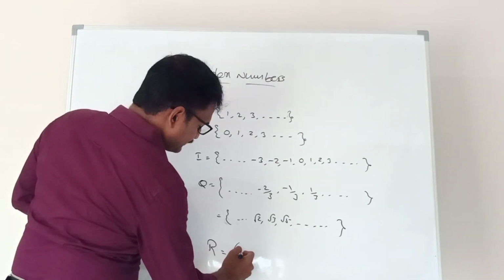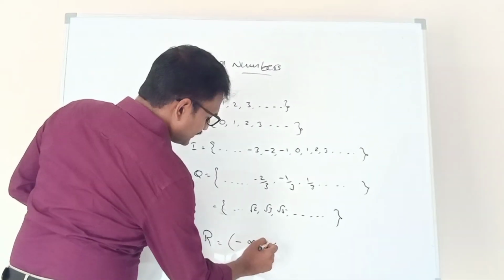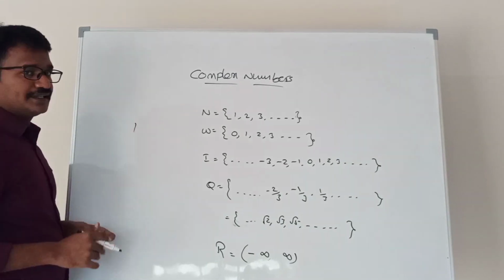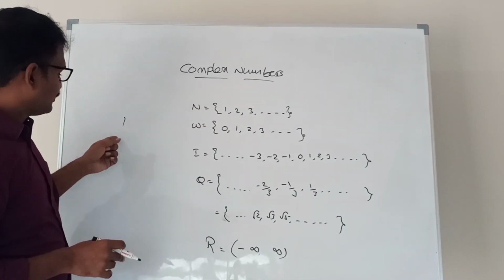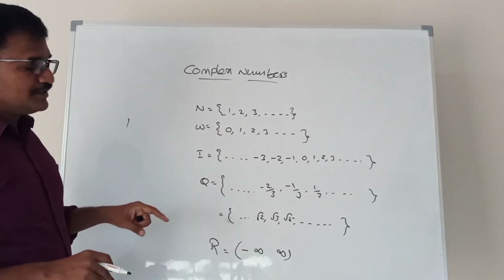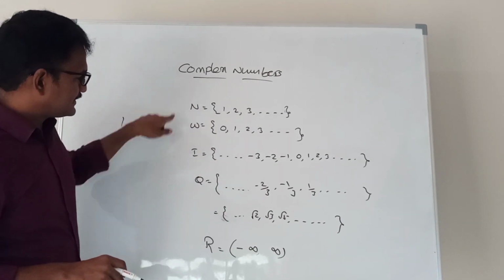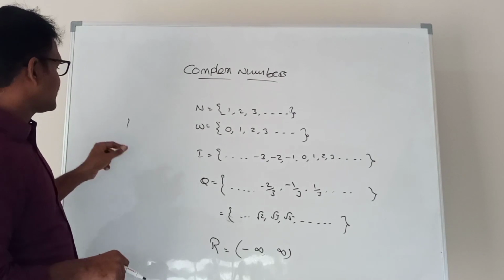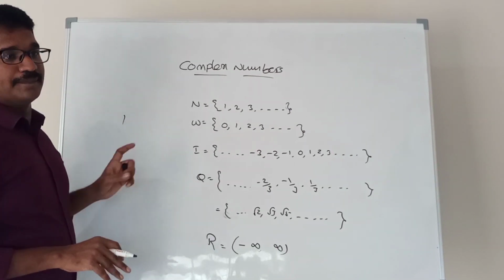That means it starts from -infinity up to +infinity. Whatever you take, suppose 1 is a natural number as well as a whole number as well as a real number. So whatever number you take, all these numbers come under real numbers. Any number in the number system is called a real number.